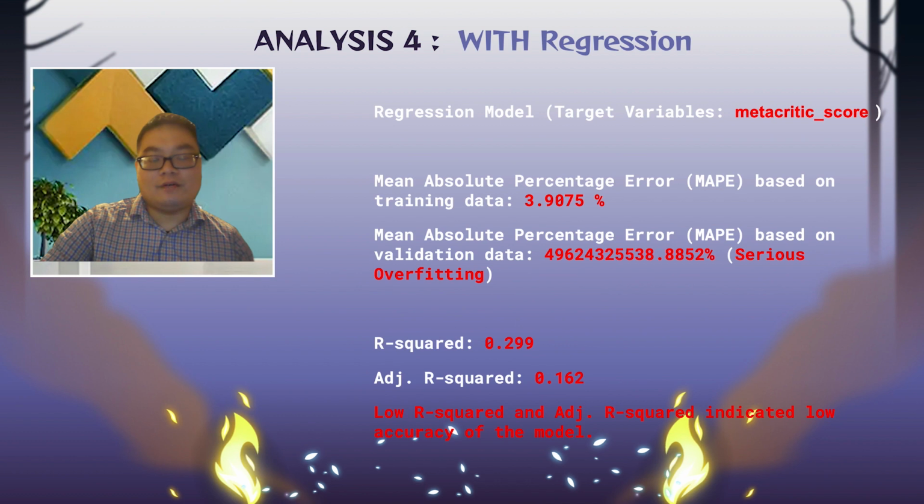For the model of the Metacritic score, we found a serious overfitting issue. The mean absolute percentage error was 3.9% on the training data. However, it's around 49 billion percent on the validation data. The difference between these two was significant, indicating a serious overfitting issue. Meanwhile, the R-square and the adjusted R-square of this regression model were both low, indicating low accuracy of these models.